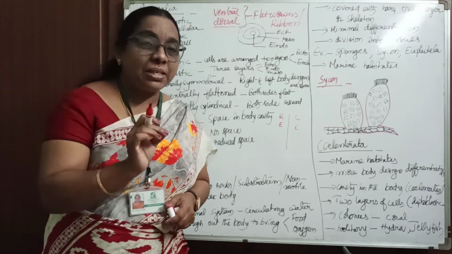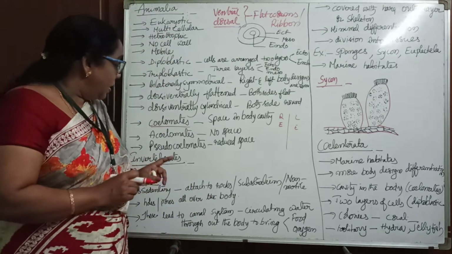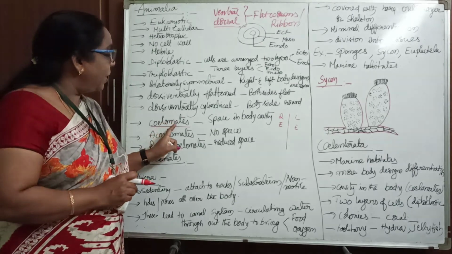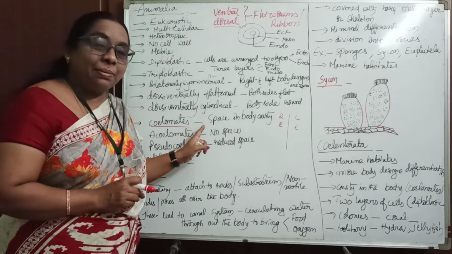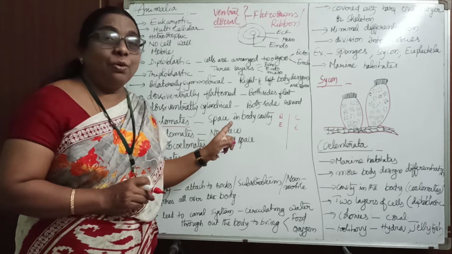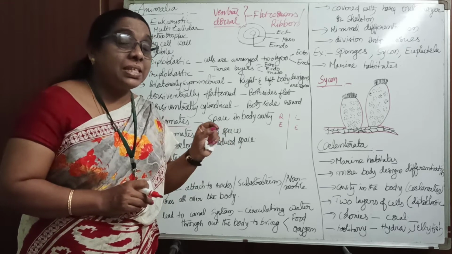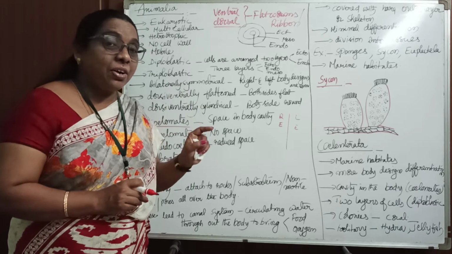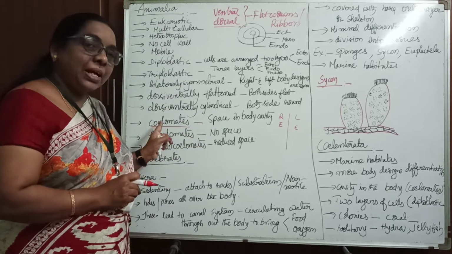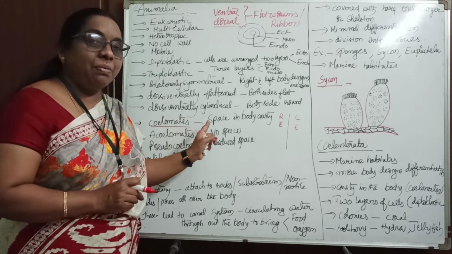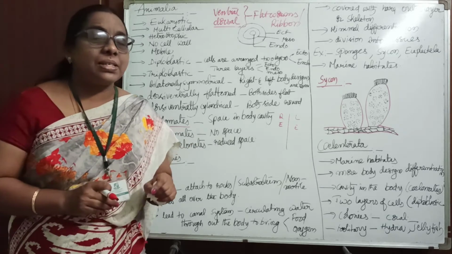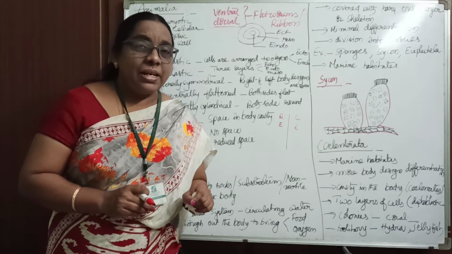Coelomates. This spells C-O-E-L-O-M-A-T-E-S. But I am pronouncing it coelomates. The O is silent here, we should not pronounce the O. But while you are writing, you have to write the O, otherwise it will be wrong. Actually, what does this term coelomate explain?